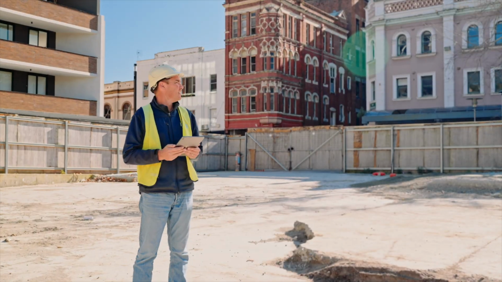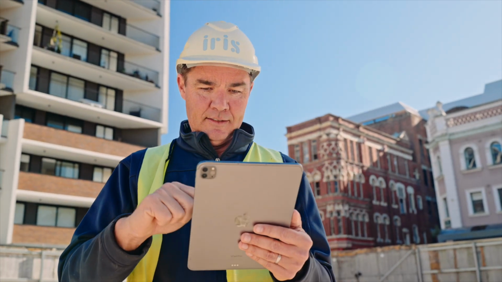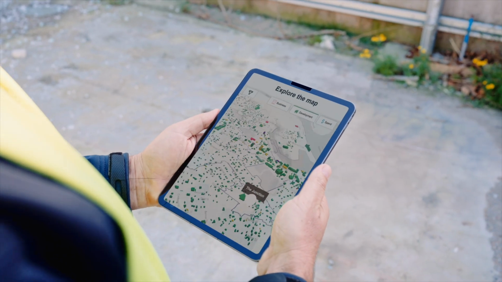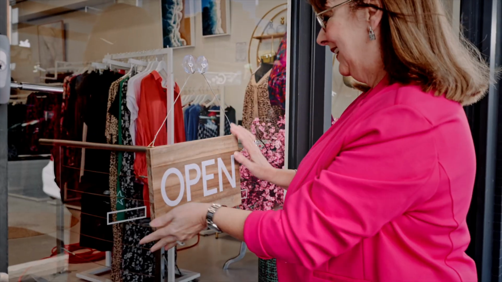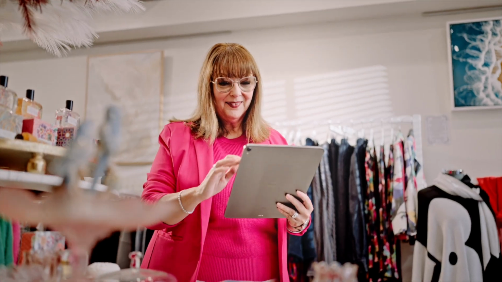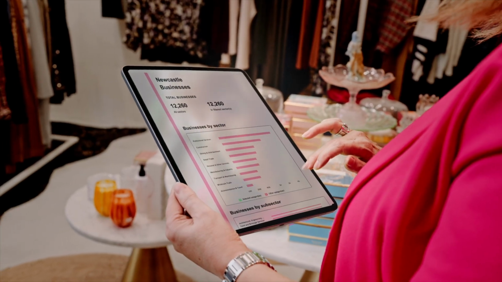James's story is just one example of how a business person might use City Insights for their own unique situation. City Insights can help local businesses make smarter, data-driven decisions.